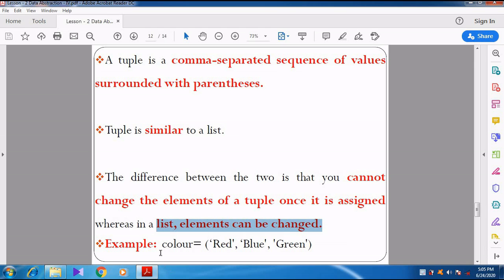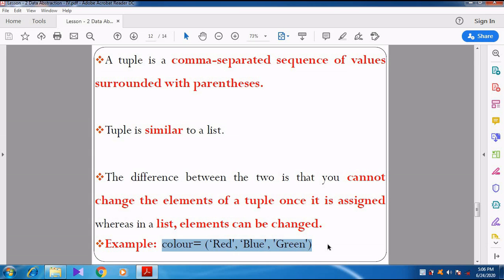Right. Let's see the example for tuple. See here how they are given. For list, we have discussed lst becomes 10, 20. That is given within square brackets. But see the tuple, they have given color equal to, within single quotes 'red', comma, then single quotes 'blue', then within single quotes 'green'.